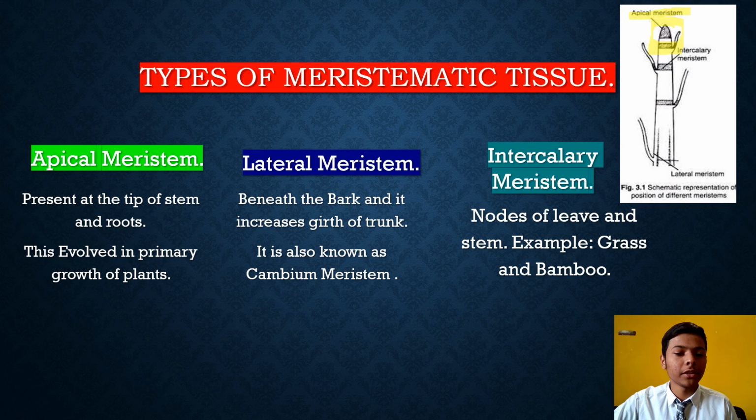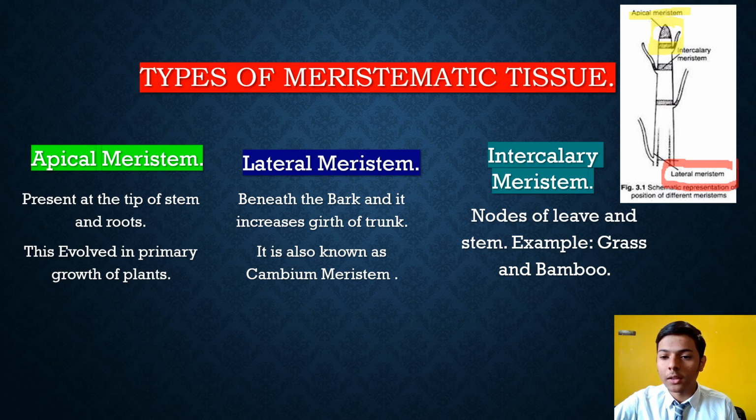Apical meristem is involved in primary growth of plants, and it increases the growth of plants. Lateral meristem is present beneath the bark, and it increases the girth of the trunk. Here is the lateral meristem.